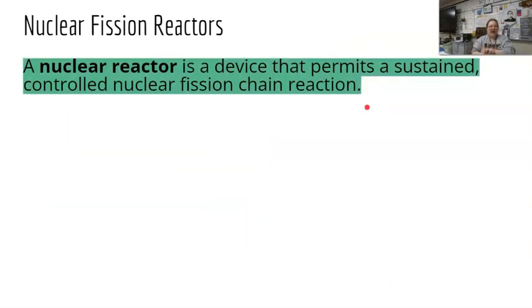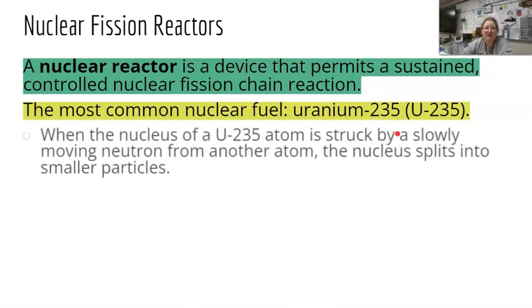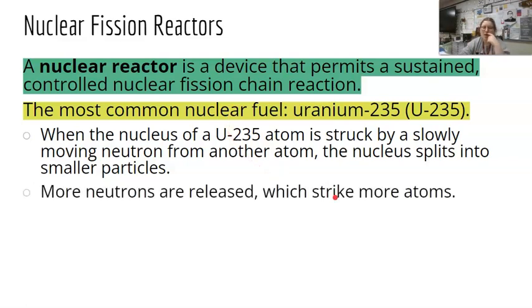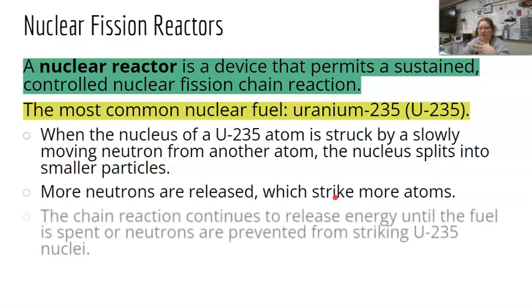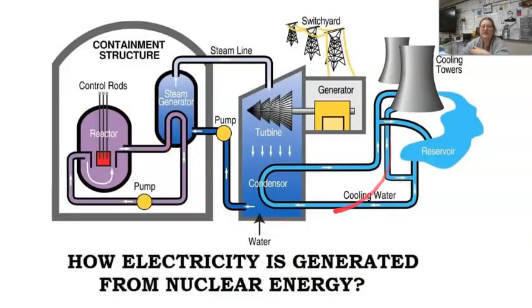So we're going to look at a nuclear reactor, and I'll point out all of the little parts. But a nuclear reactor is a device that permits a sustained, controlled nuclear fission chain reaction. And the most common nuclear fuel, again, is uranium-235, or U-235. So when the nucleus of a uranium-235 atom is struck by a slowly moving neutron from another, the nucleus splits into smaller particles. That's what we saw in that picture. More neutrons are released, which then strike more atoms. And the chain reaction continues to release energy until the fuel is spent or neutrons are prevented from striking the nuclei. And this is what a reactor looks like.